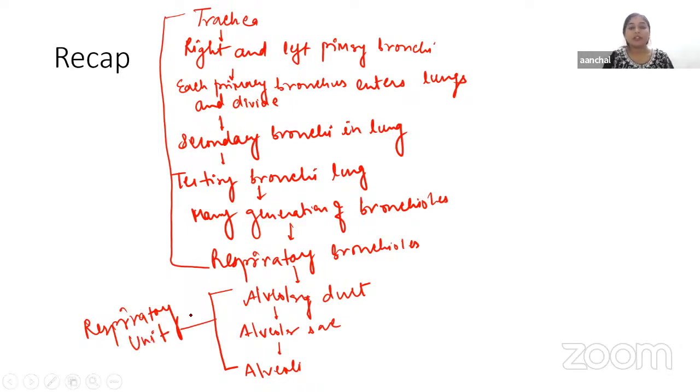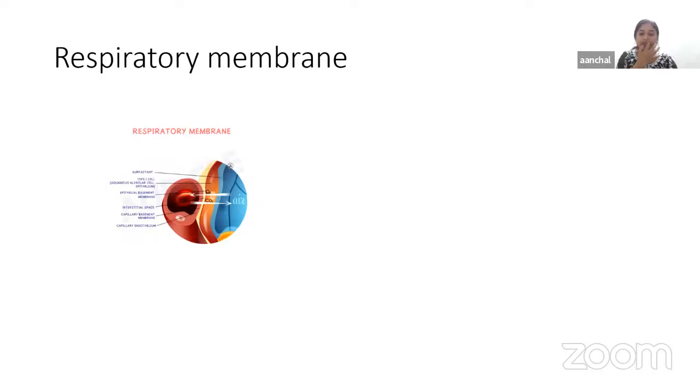Fine. Now another thing we have is the respiratory membrane. We know that respiratory units start from the respiratory bronchiole, and each respiratory bronchiole divides into alveolar duct, then alveolar sac, and finally alveoli. That we have already seen. Now the respiratory membrane is very important. So what is this respiratory membrane actually? It is a membrane structure through which the exchange of gases occurs.